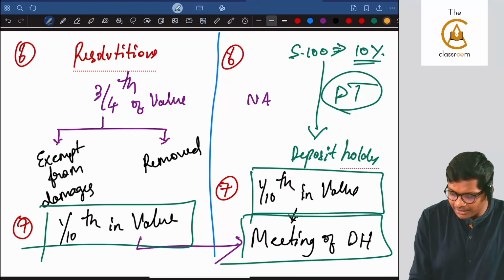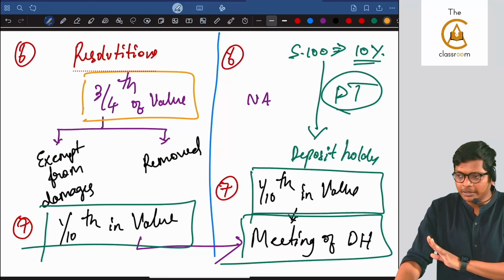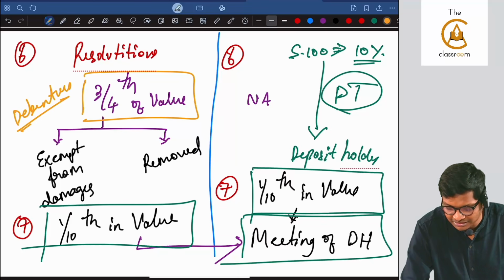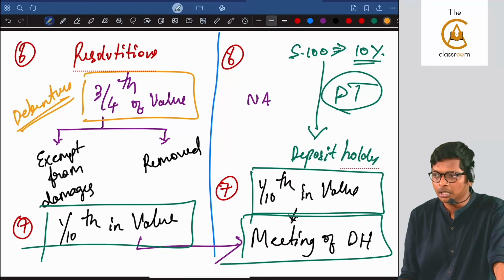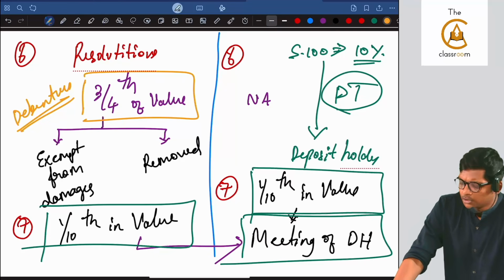You have another limit of 3/4 in value, which is not there in deposits, which is there only for debentures. What is this? Who was the debenture trustee in our example? Pratik. What did Pratik do after going to office every day?